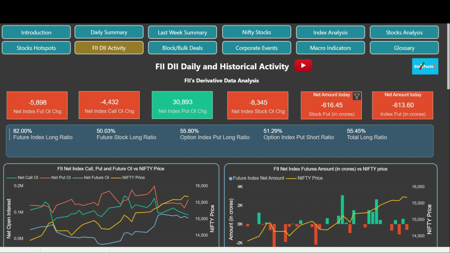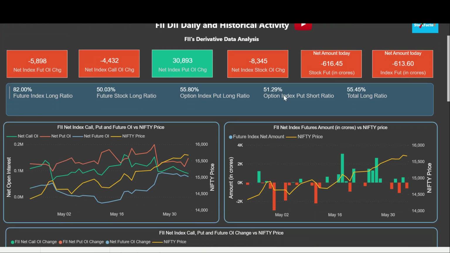That is because a few positions were offloaded, so that's why we can see that the number is in minus. Same goes for stocks because the stocks OI change is also in red. So now let's analyze this particular bar in more depth. Let us start with the future index long ratio.